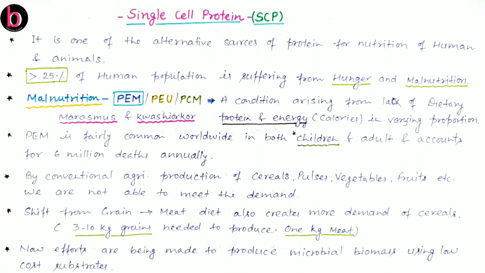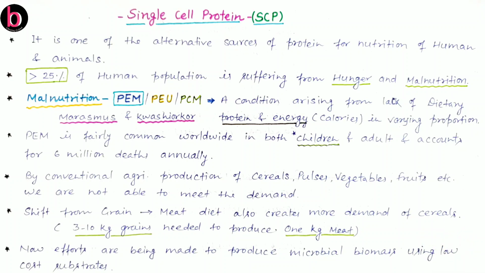When we discuss protein sources, conventional agricultural production of cereals, pulses, vegetables, fruits, etc. is not able to meet the demand because the population is growing geometrically. So there is not a sufficient amount of protein and other minerals. And when we shifted from a grain to a meat diet, this also created more demand for cereals.